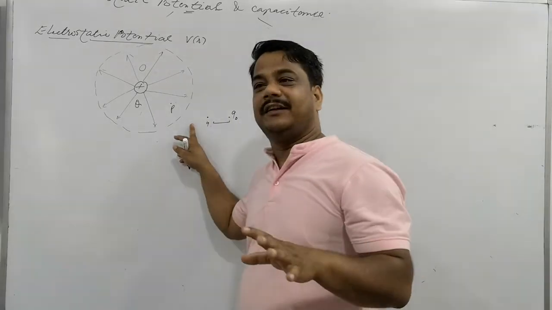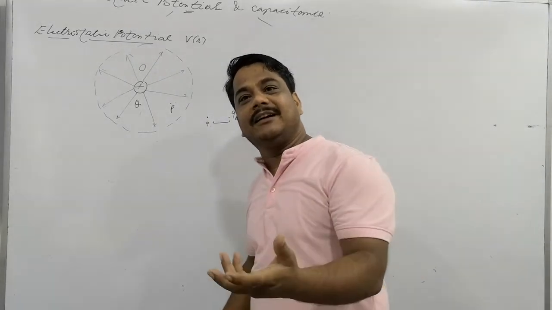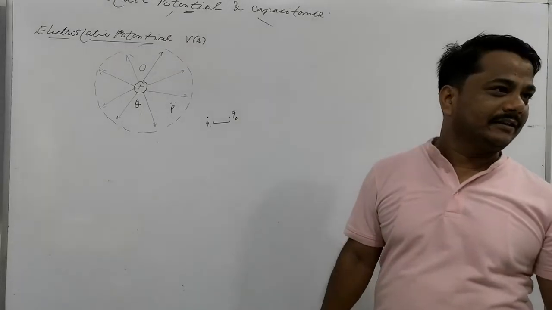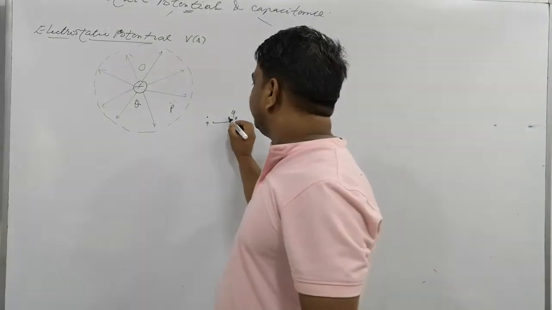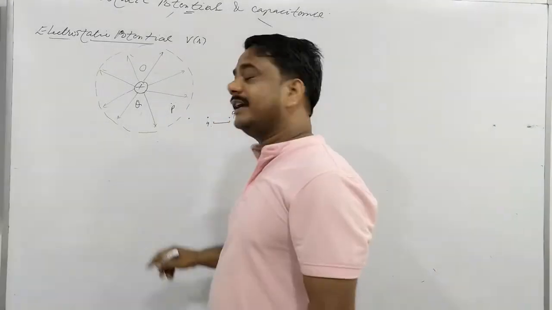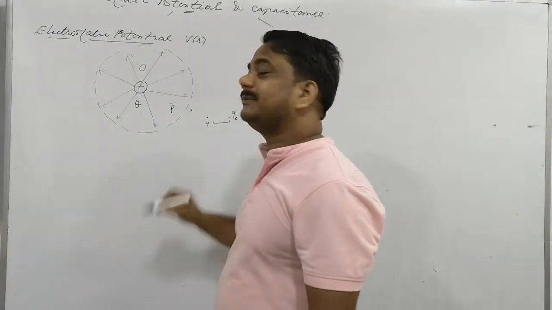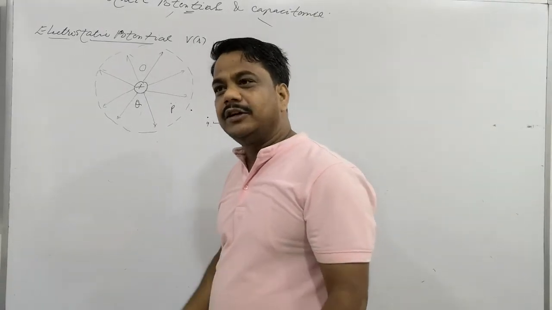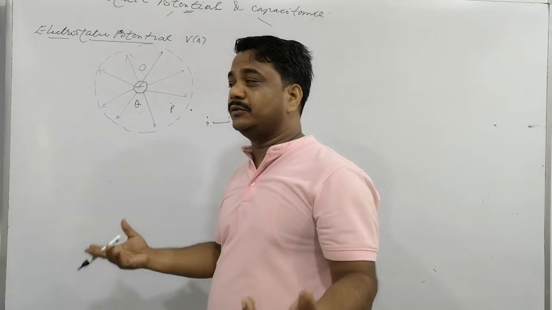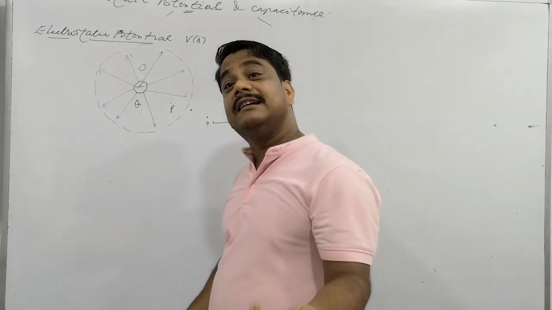There is no electric field, so the charge will not be repelled or attracted. If this charge is again brought to this point, again it will not experience any attraction or repulsion. So there is no need to do work against the electric field.